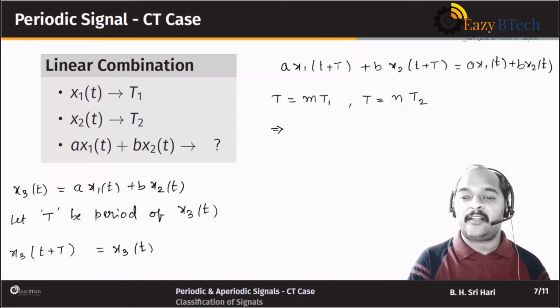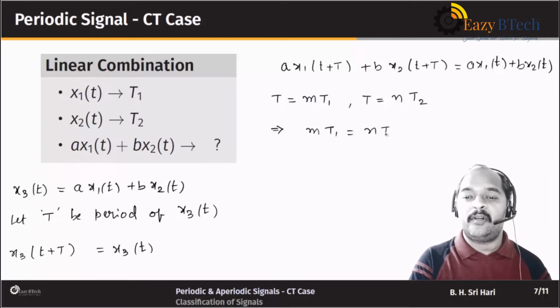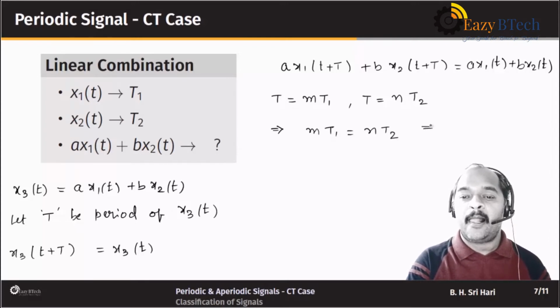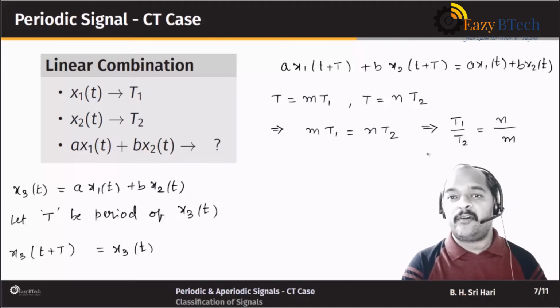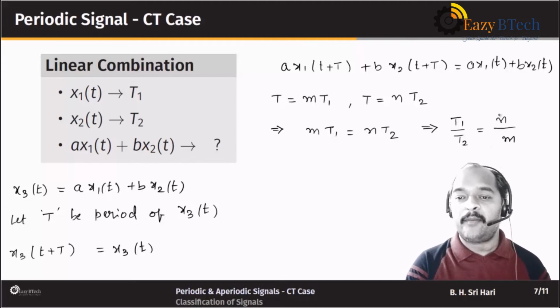Because the left hand side is equal, which is equal to capital T, we can see that m times T1 should be equal to n times T2, and this implies T1 by T2 should be equal to n by m. But what are m and n here? They are integers, right? So m and n are integers.